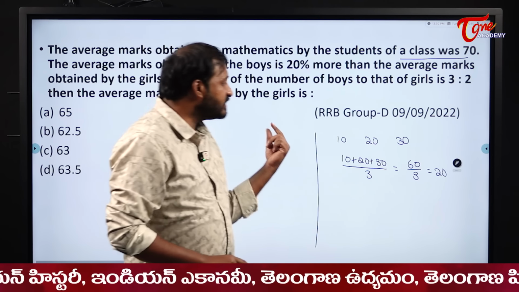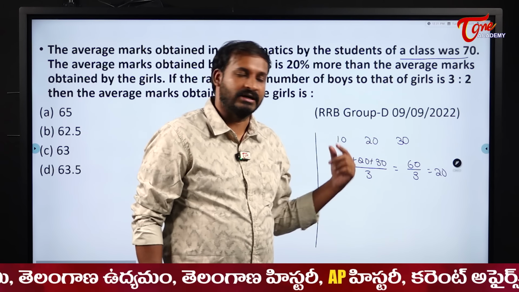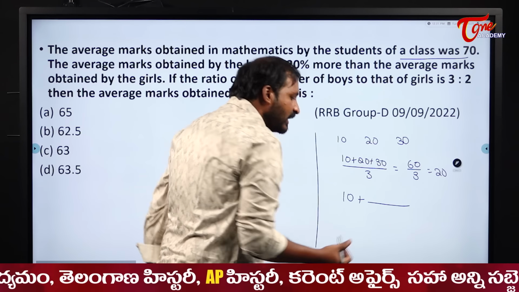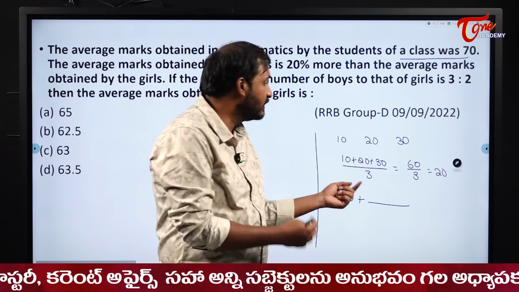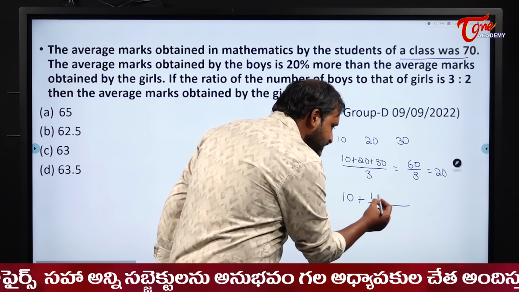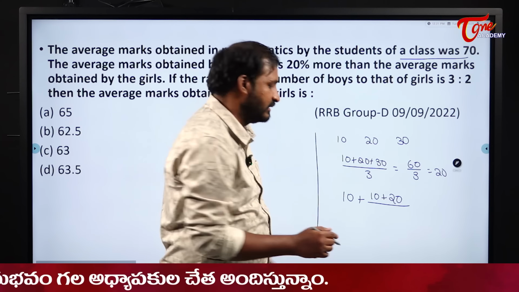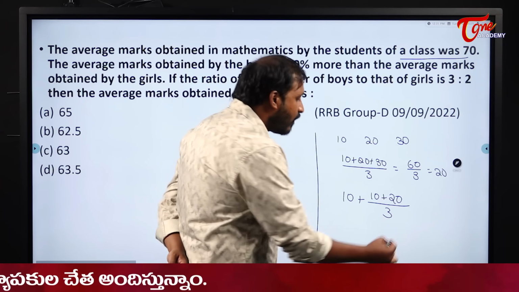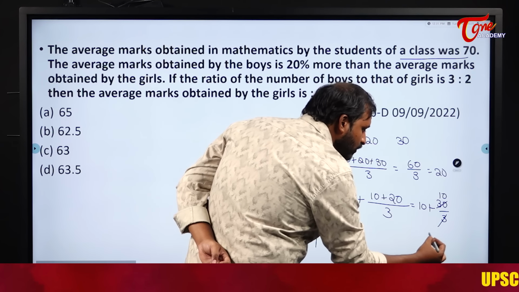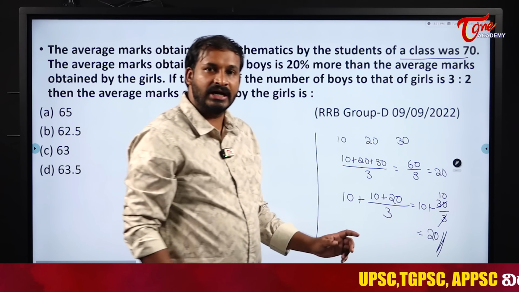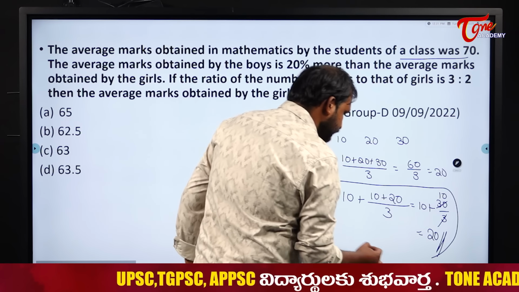And the other method is, what is the minimum money with all the three? Sir, 10 rupees is there with everyone. Okay, 10 rupees plus. Now I will collect only the excess money with the people. So the first person has no excess money, because he has only 10. The second person has 10 in excess. The third person has 20 rupees in excess. Now I will divide this excess money among all three. So I will divide it by 3. So now it becomes 10 plus 30 by 3. It will become 10. So overall, the money with all three will become 20. Understood? This is the first method of distribution and this is the second method of distribution. So keep an eye on this method.